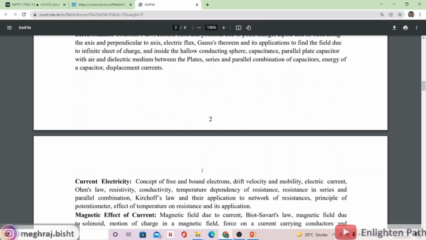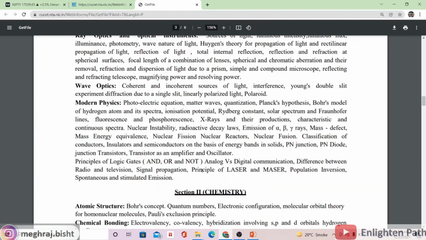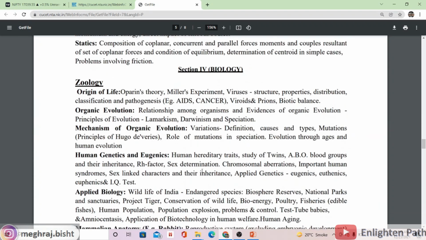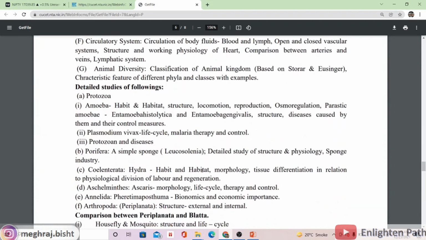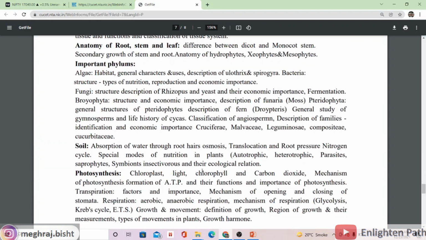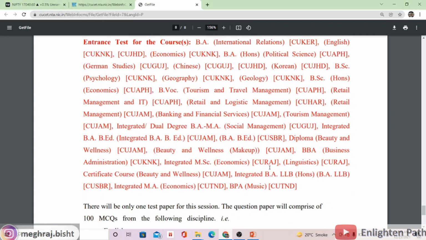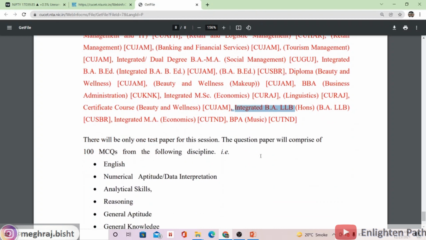I'll be putting the link of this PDF down in the description box, so you can check it out from there, and they have given the syllabus in a detailed way. And for the humanities and commerce stream courses, for example, you can see here BBA, and integrated BBA, LLB. All these courses related to commerce and arts stream, they have defined the syllabus here.